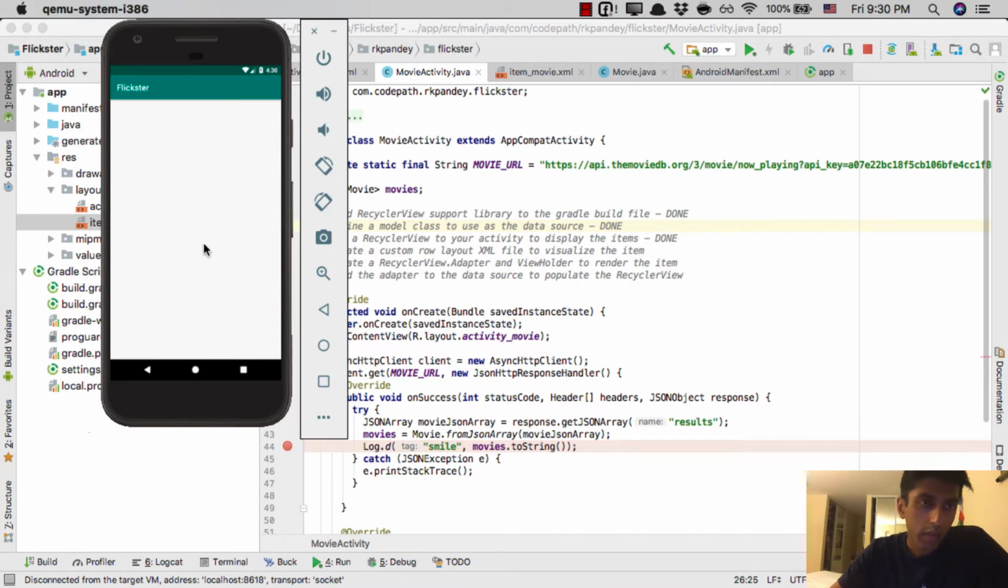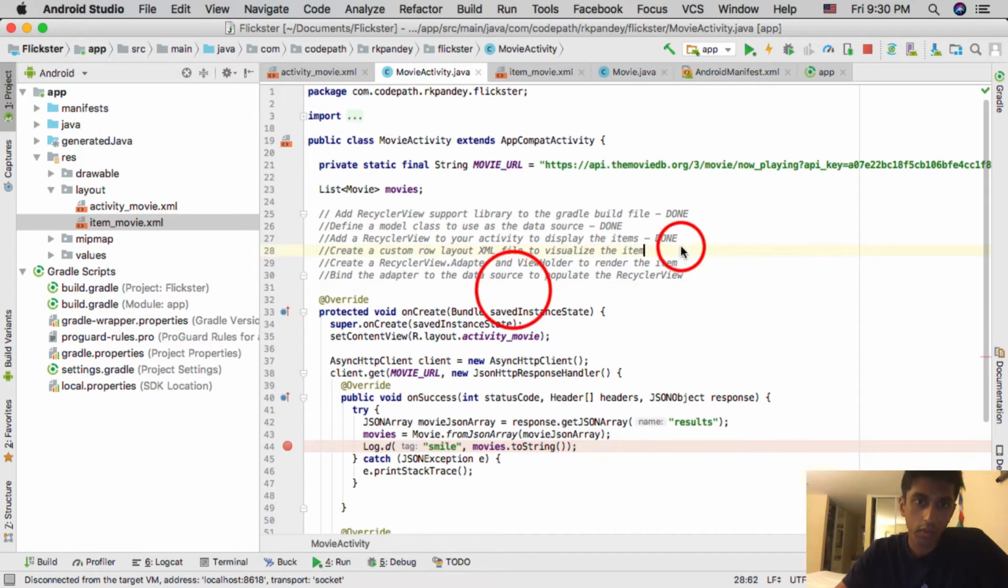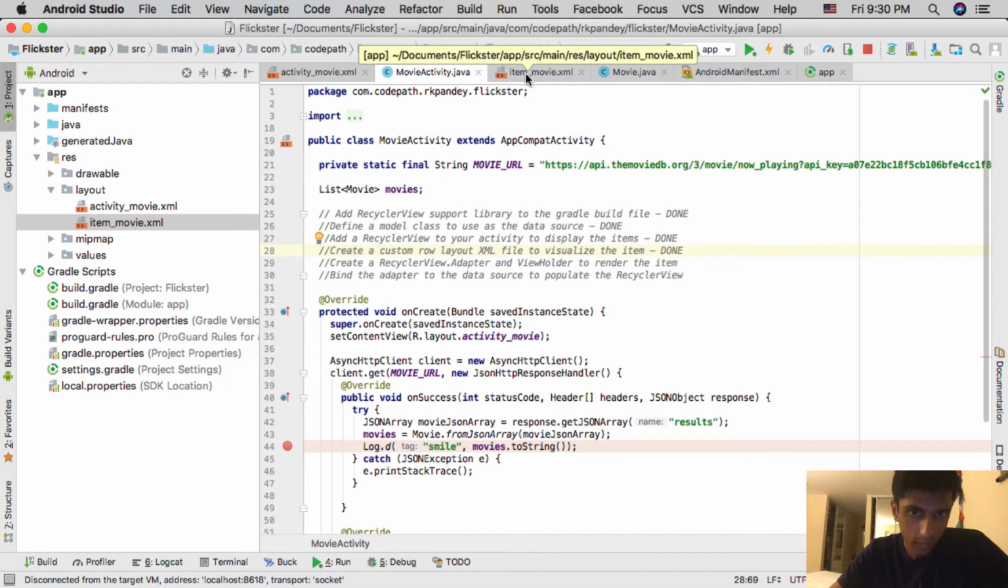So in the off chance that there is some mistake or some issue, then we'll catch that sooner. So again, we don't really expect any changes. We do see that we removed the hello world, so that's no longer there, but nothing that's showing up on the screen as we'd expect. But we did get this next step done. So create a custom row XML is now done with item_movie.xml. The next step is create a RecyclerView adapter and view holder to render the item.